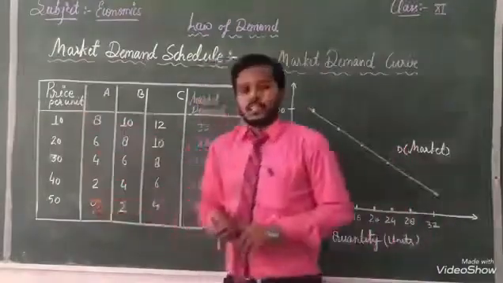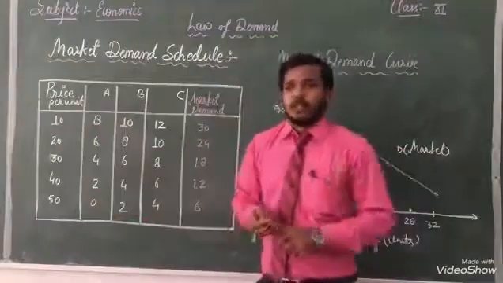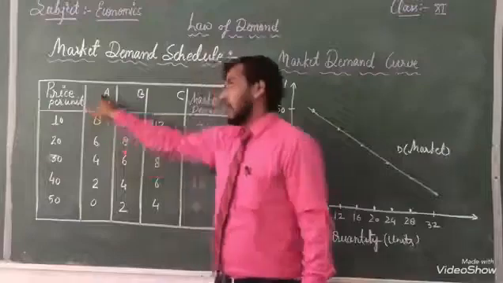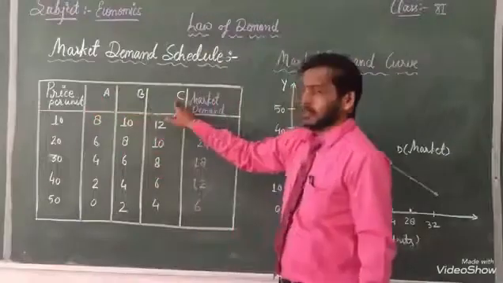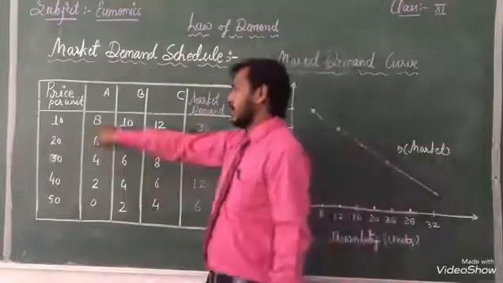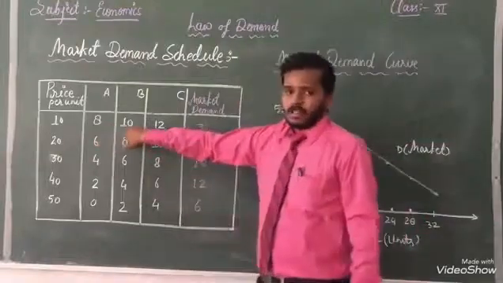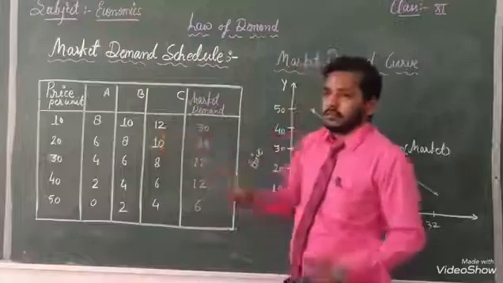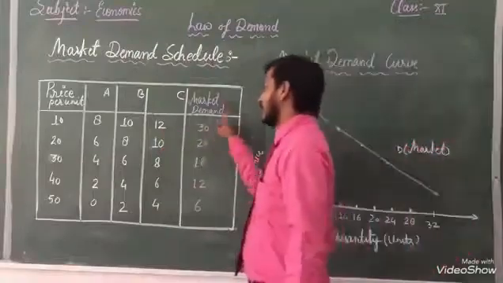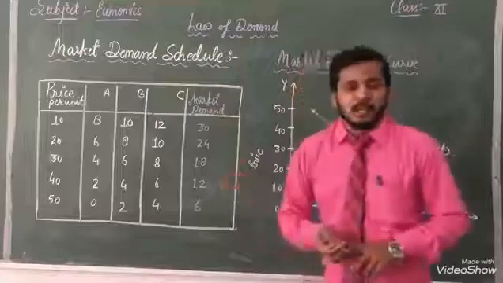We will read A as the individual demand, but there are 3 persons, A, B and C, who demanded the same material, with units demanded of 8, 10 and 12. When we add them up, the total becomes the market demand.